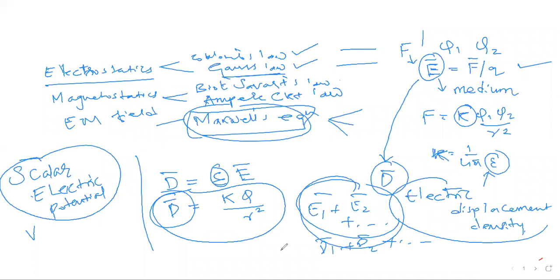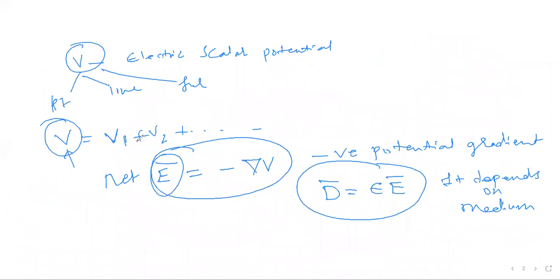Okay. So till now what we saw is electric displacement density D, which is epsilon E. Because it is the product of epsilon and E bar, for easy calculation in your numericals on electrostatics, the easy way is you calculate the scalar potential because of multiple charges or different charge configurations, and you take the negative gradient of the electric scalar potential to get E bar. And once you get E bar, you get D bar, which is epsilon E bar.